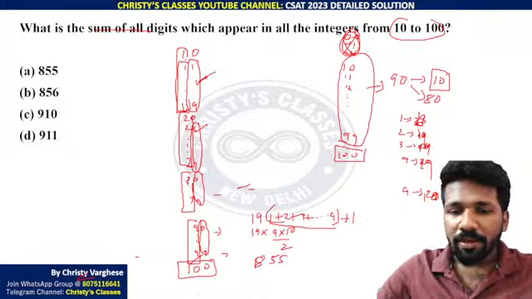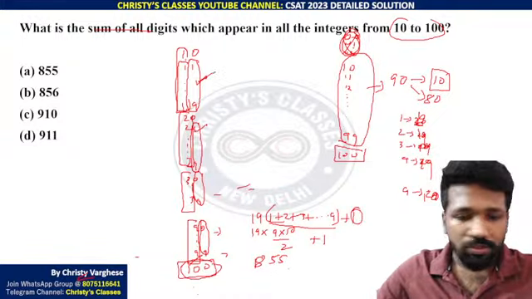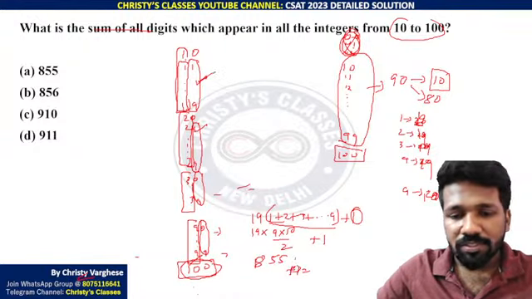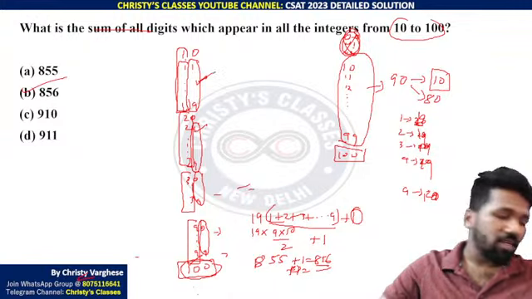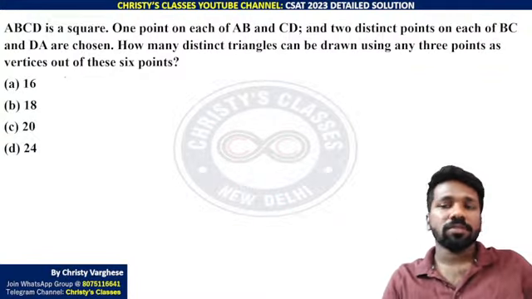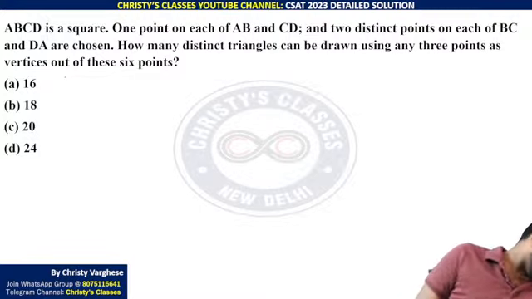855 you will be getting, plus 1. Don't miss the 1 because 100 we didn't count it. So 855 plus 1, 856 is the answer. So option B is the correct answer. I hope all of you understood this. So this is the next question. Please try this.